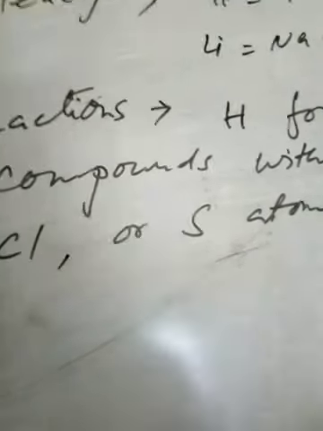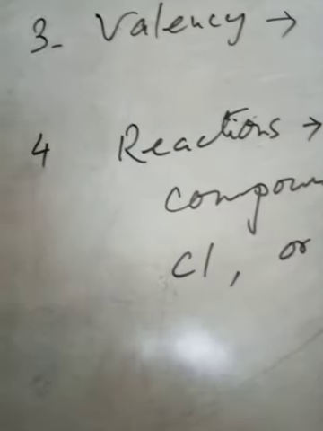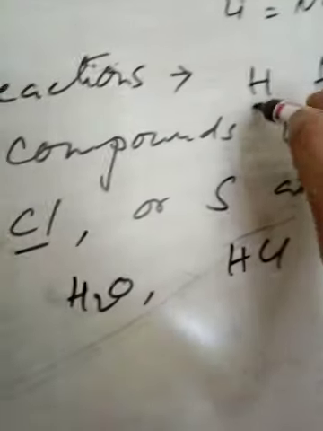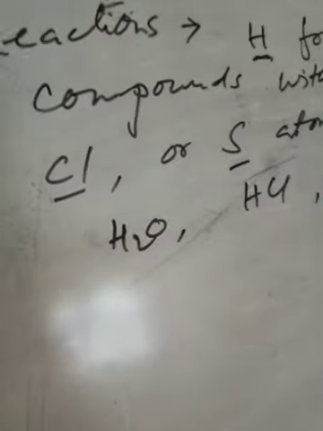Like hydrogen when combined with oxygen forms H2O. Hydrogen when combined with chlorine forms HCl. Hydrogen when combined with sulfur forms H2S. These are all stable compounds.